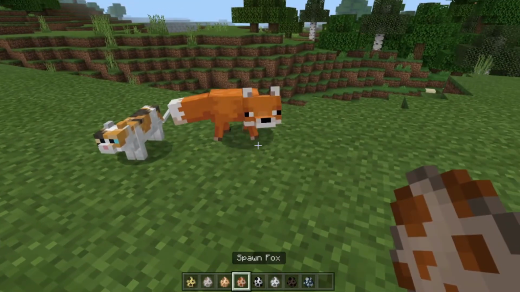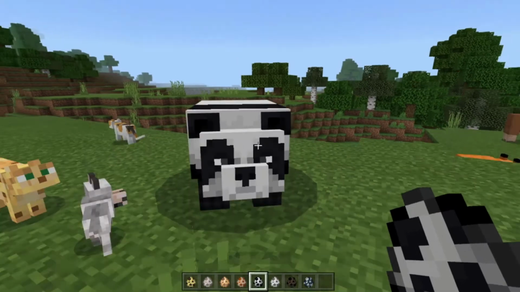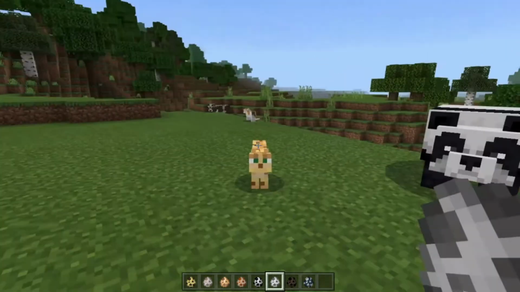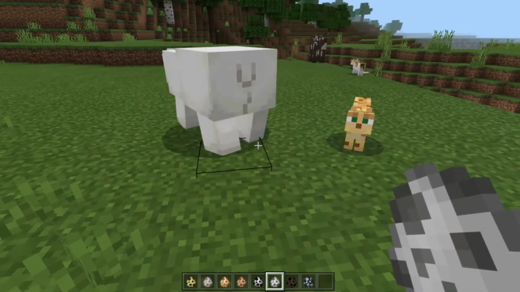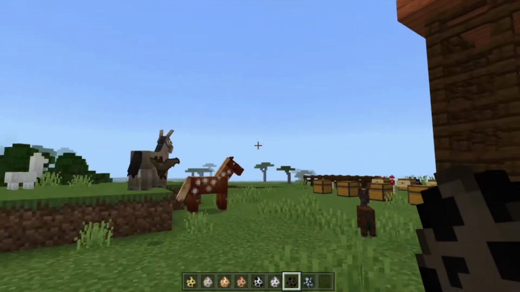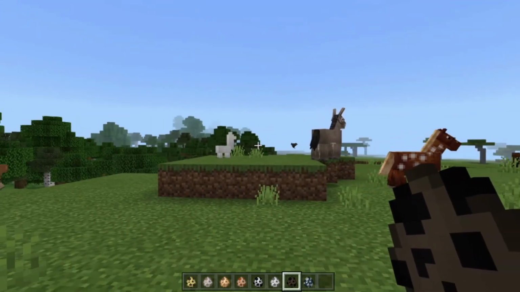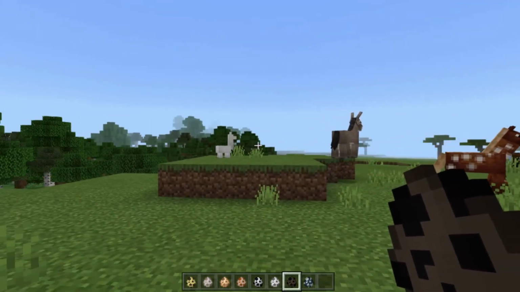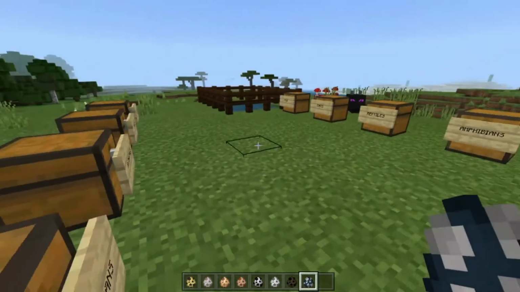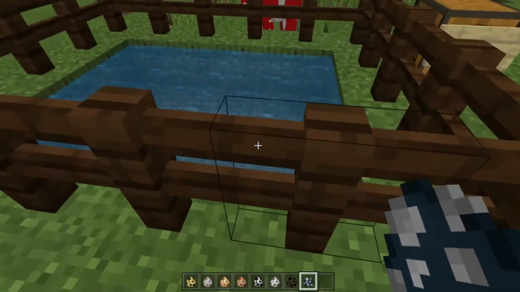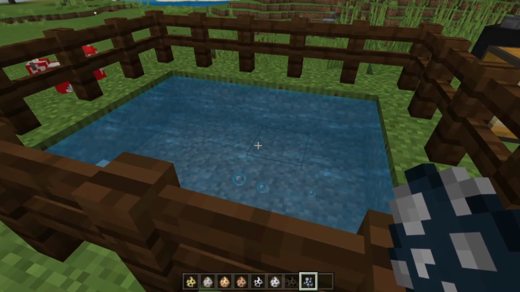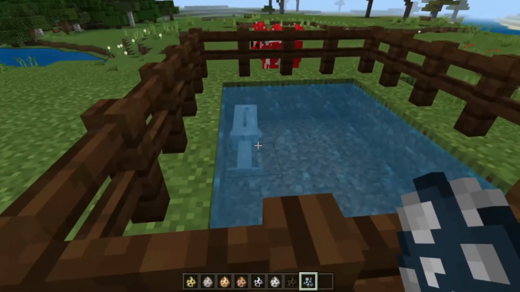Cats, foxes, pandas. Now it's trying to get the fox. Polar bears, bats. Yes, remember, bats are not birds. They are mammals. And finally, the dolphin, which you may have thought was a fish, but it's not a fish. It's a mammal.